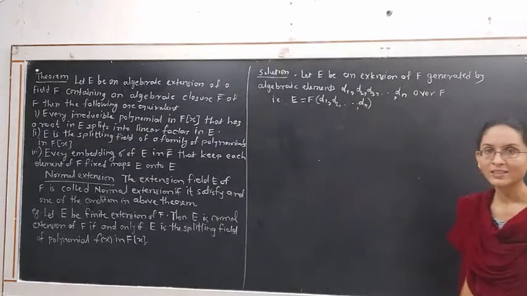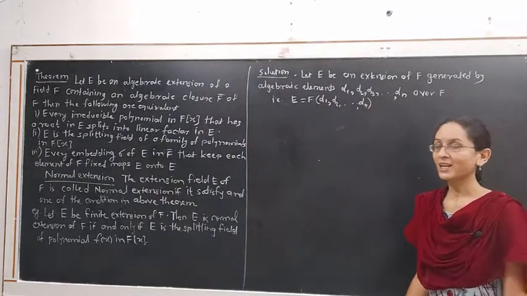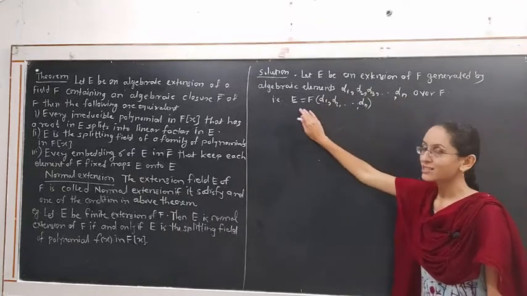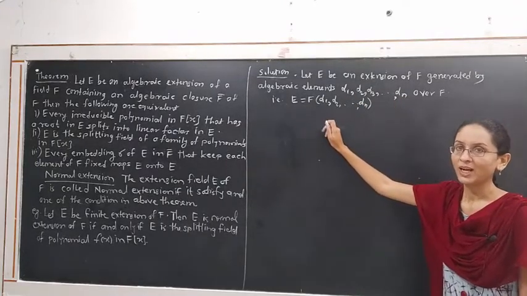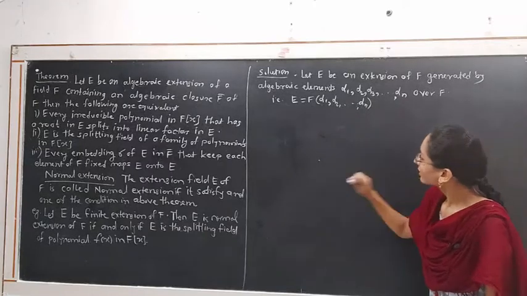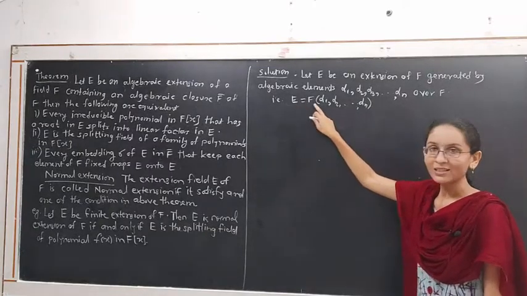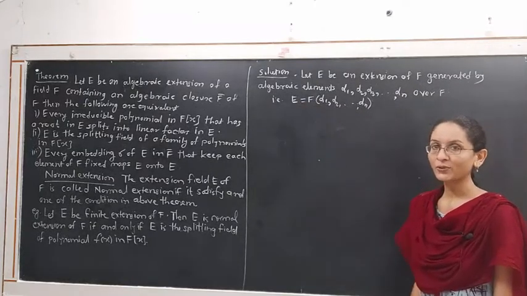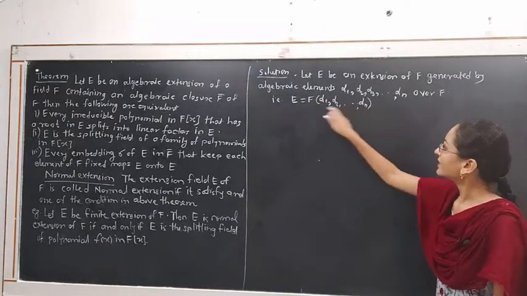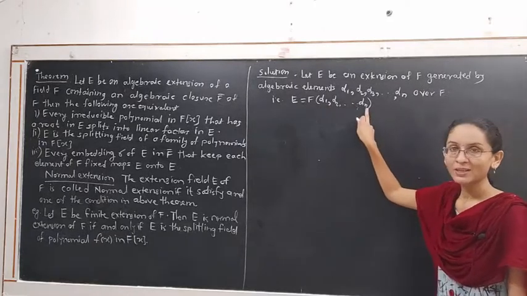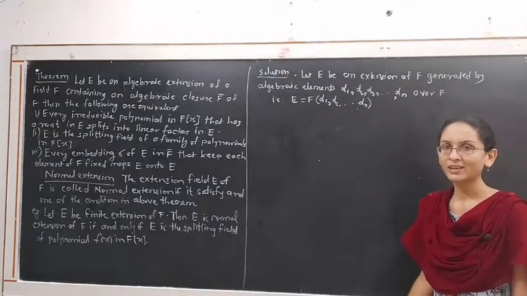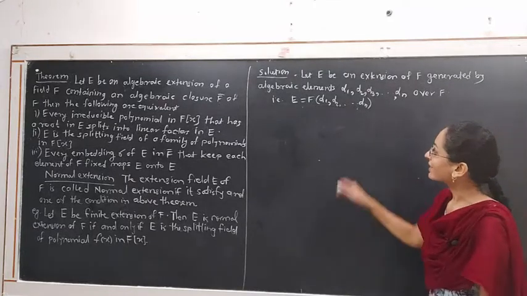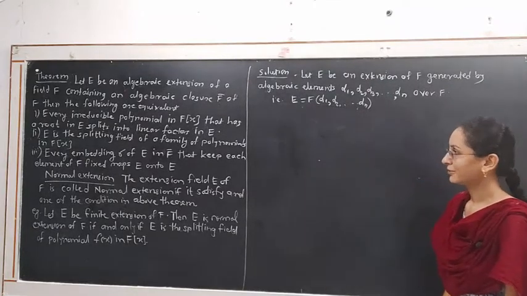See, as E is generated by a finite number of algebraic elements, these are finite in number, hence E is an algebraic extension of F. We know that any extension is an algebraic extension of F if every element of that extension is algebraic over the given field. Here E is generated by n number of elements over F which are algebraic, hence this extension is a finite extension and hence it is an algebraic extension of F.